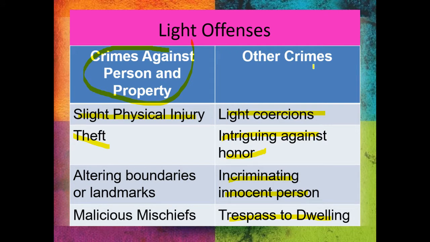Now, under the rule, when it is a light offense, it must be consummated. So, there is no attempted or frustrated light coercion. There is no attempted or frustrated intrigue against honor. There is no attempted or frustrated incriminating innocent person and trespass to dwelling. But the exception there is crimes against person and property, meaning to say, there is attempted slight physical injury, frustrated slight physical injury. There is attempted or frustrated theft, but actually there is no frustrated theft, right? There is no frustrated theft. Only attempted theft. Altering boundaries, there is attempted; malicious mischief, there is attempted. Okay, because they are crimes against person and property.